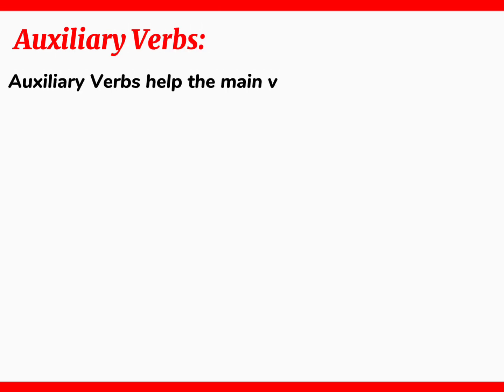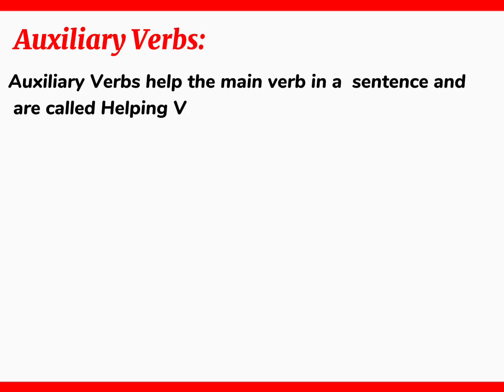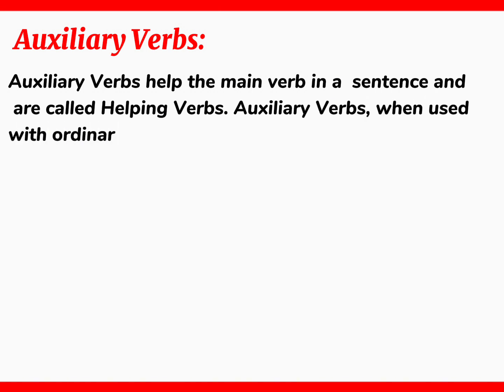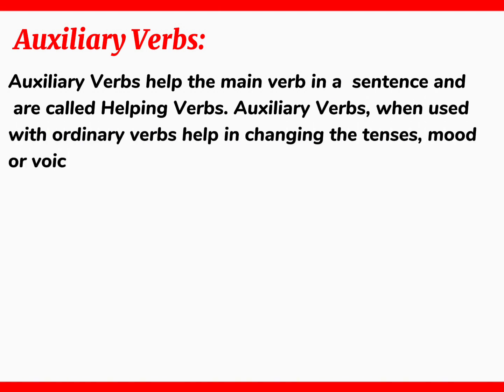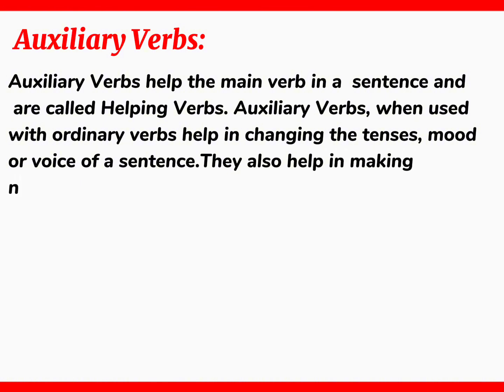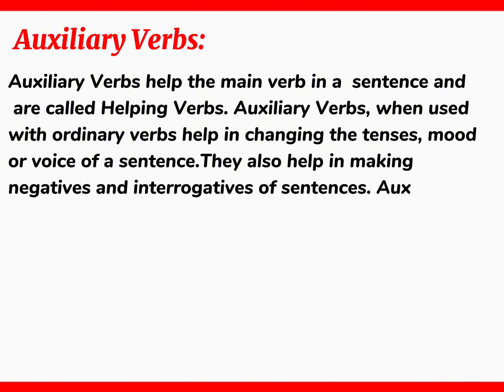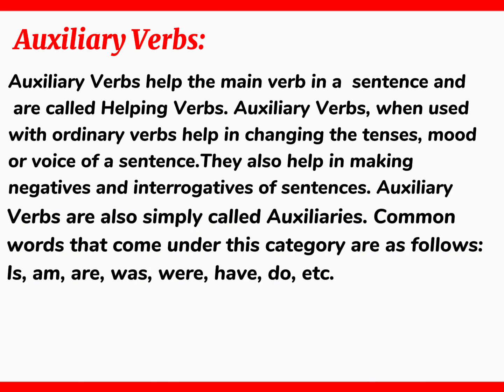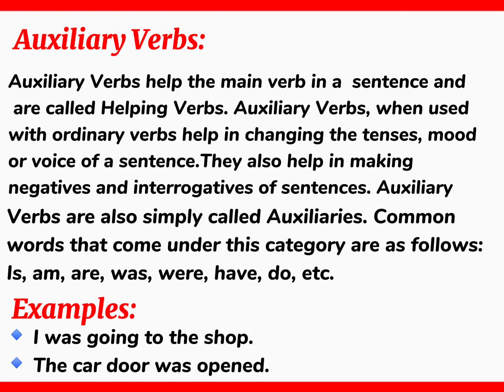Auxiliary verbs. Auxiliary verbs help the main verb in a sentence and are called helping verbs. Auxiliary verbs, when used with ordinary verbs, help in changing the tenses, mood or voice of a sentence. They also help in making negatives and interrogatives of sentences. Auxiliary verbs are also simply called auxiliaries. Common words that come under this category are as follows: is, are, was, were, have, do, etc. Examples. I was going to the shop. The car door was opened.